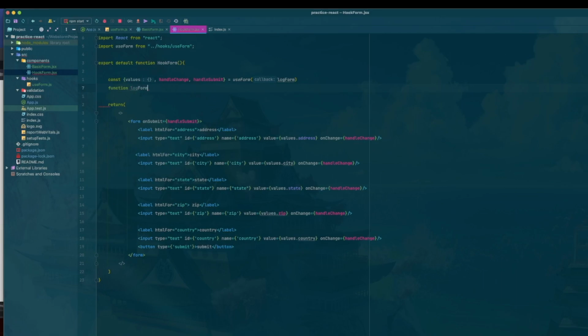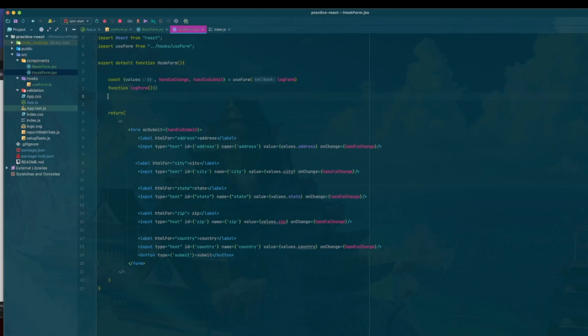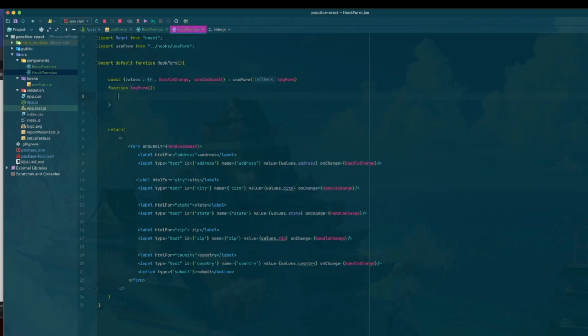So if we do this, we can follow the correct React handling into where we do our state first and then our function second. That's why we have it the way we did.